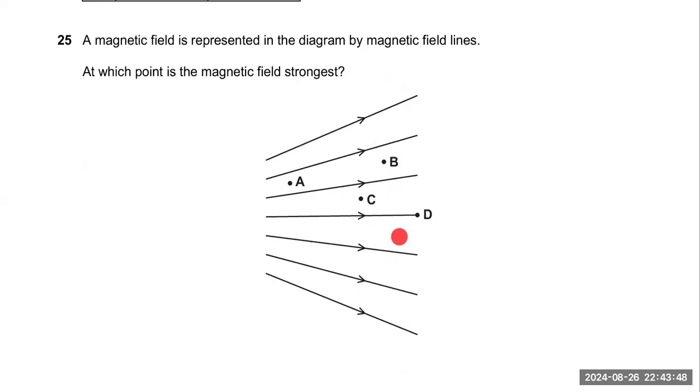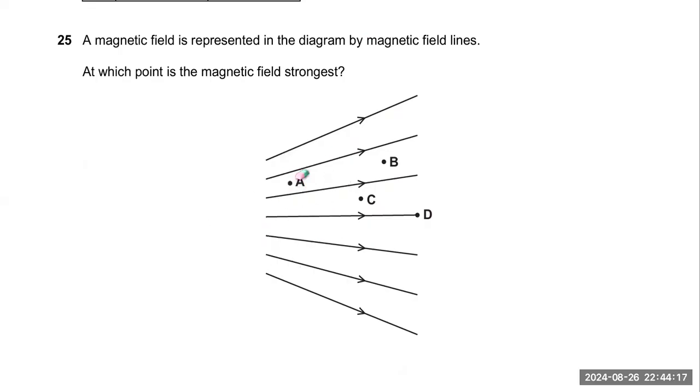The space between the lines is greater here, so in this region the magnetic field will be weaker. B, C, and D are all weak magnetic field regions. Only A is remaining, that is close to the source. So option A will be your answer. The magnetic field will be stronger at point A.